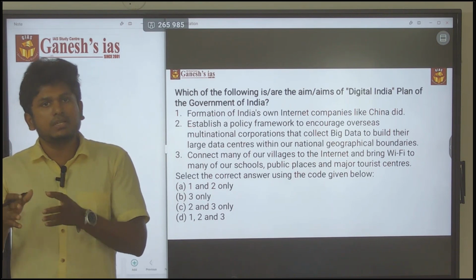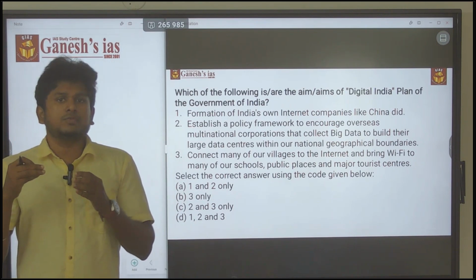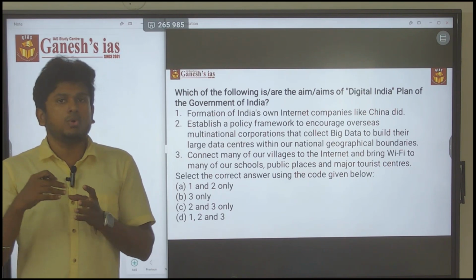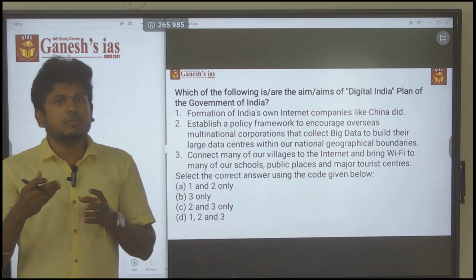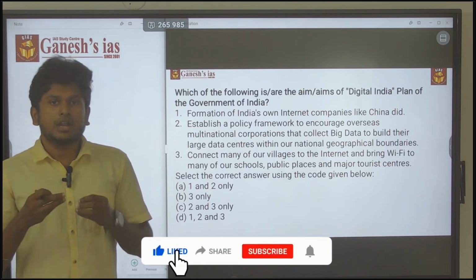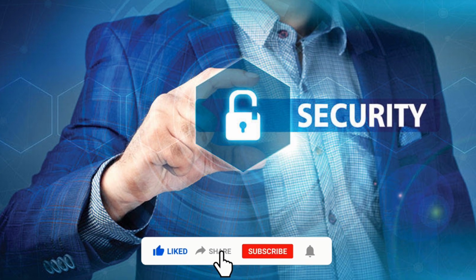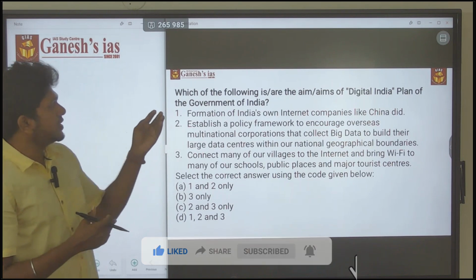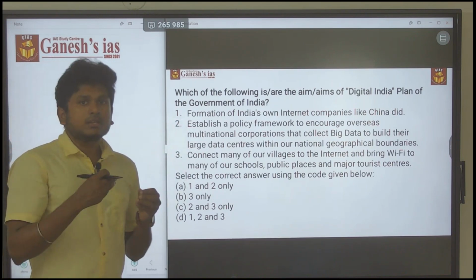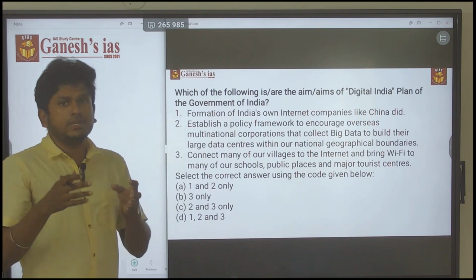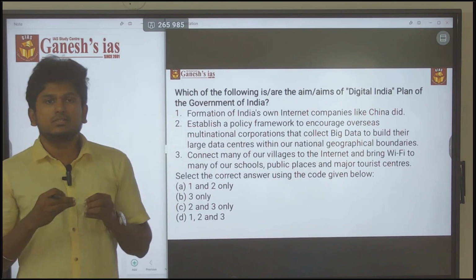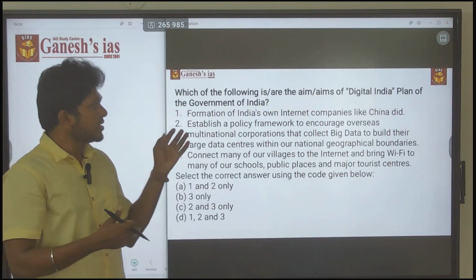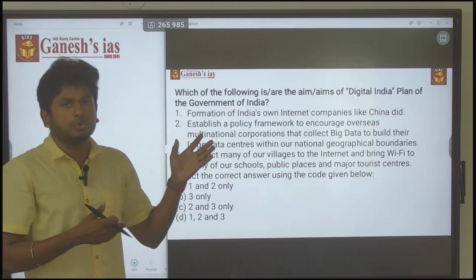If they are going to build the servers in India, it needs a lot of spending on the cooling systems. Even if you spend a lot on the cooling system, still there may be issues. And also for security purposes they are building that in their own territory. But this question is saying that the aim of the Digital India program is to pull the multinational companies to build the big data within Indian territory. This is totally irrelevant. This may happen or may not happen. This is also not the direct aim of the Digital India program.